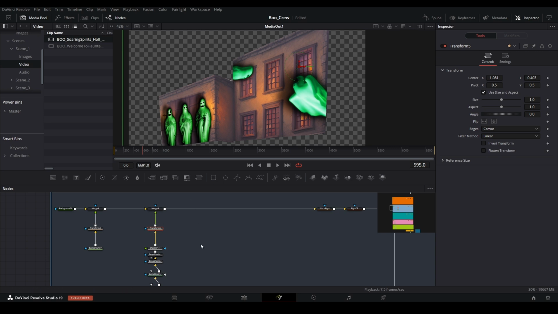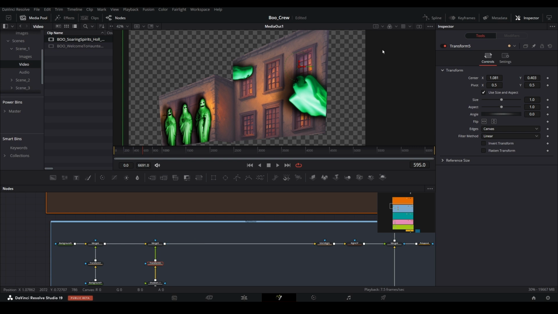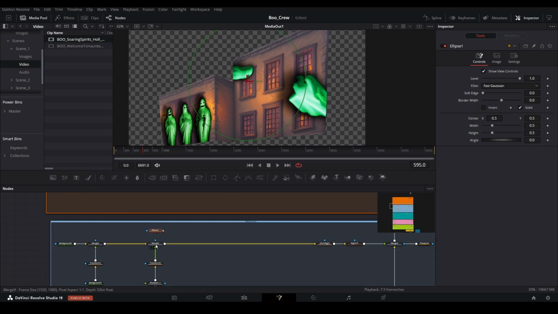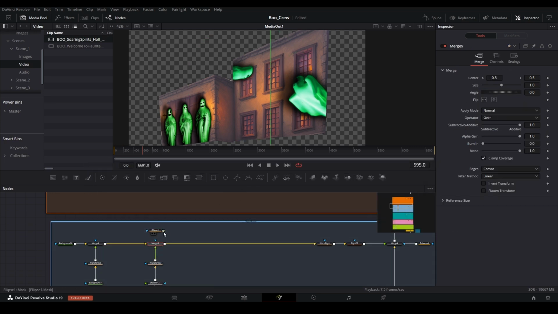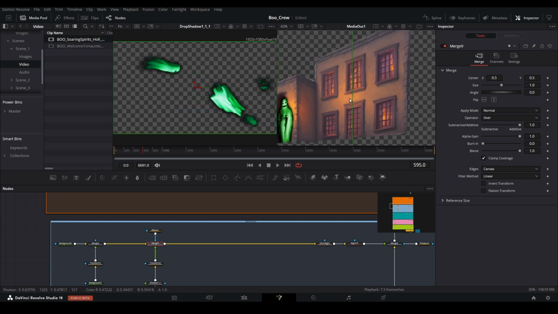Let's make it look a little more supernatural using an Ellipse Mask. Bring down the Ellipse Mask node from the Quick Access toolbar, and place it above the Merge node that connects the Soaring Spirits. Then connect it to the blue arrow of the Merge node. Our ghosts disappeared, but we will fix that shortly.